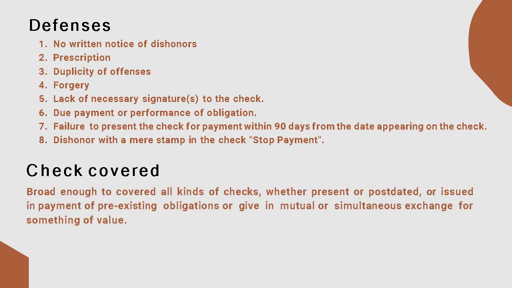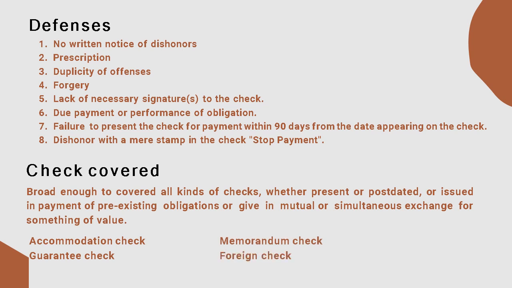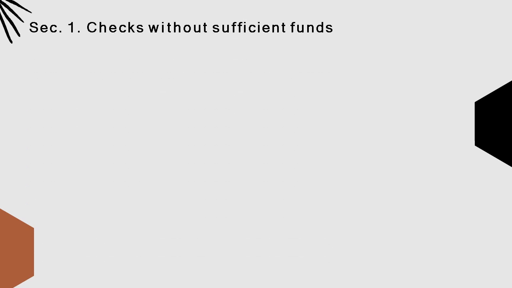Now, checks that are covered. BP22 is broad enough to cover all kinds of check, whether present or postdated, or issued in payment of a pre-existing obligation. Take note, pre-existing obligation, or given in mutual or simultaneous exchange for something of value. Accommodation check, guarantee check, memorandum check, foreign check. These are the checks that are covered under BP22.